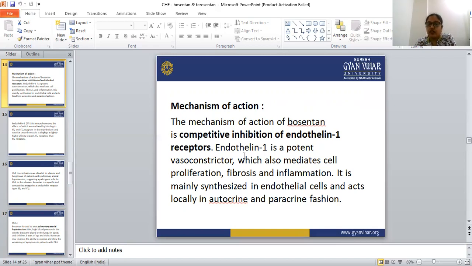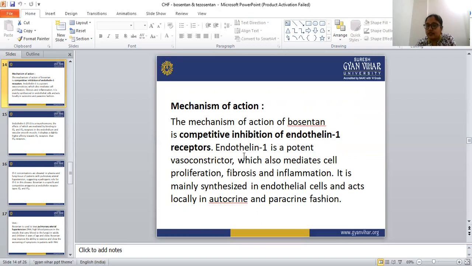The level of ET1 in the plasma and the lung tissue increases in patients having pulmonary arterial hypertension. Bosentan is a specific and competitive antagonist of endothelin ETA and ETB receptors, having comparatively high affinity for the ETA receptor.